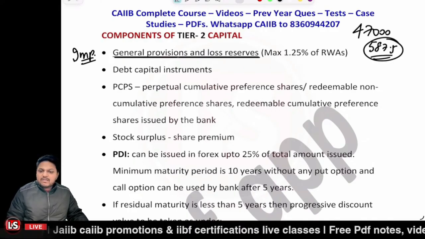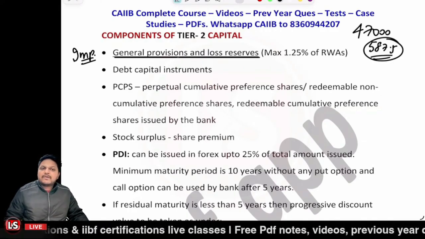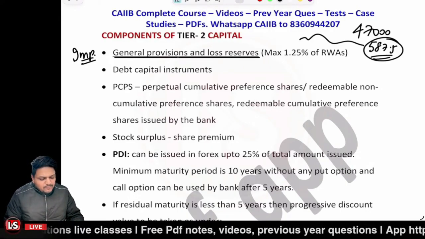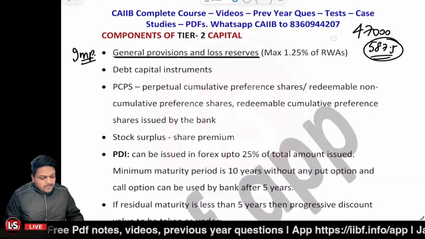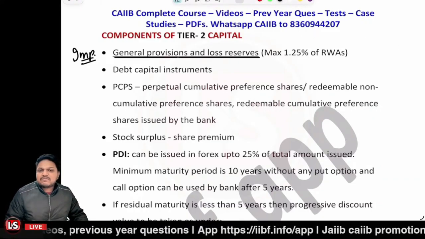If you have general provisions and loss reserves amounting to 700 crores, only 587.5 crore will be accounted for the tier 2 capital, and not more than that, because the restriction is 1.25% of the total risk-weighted assets.